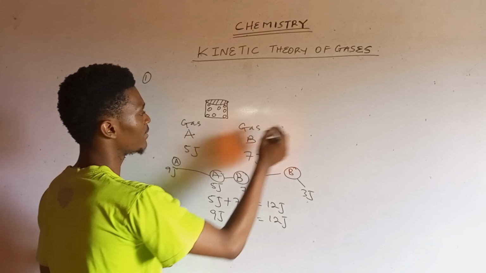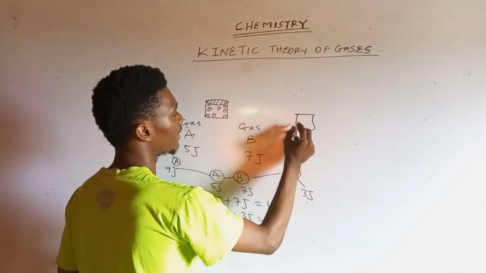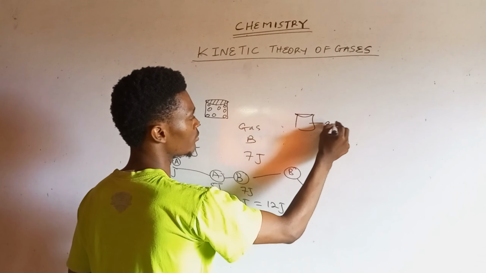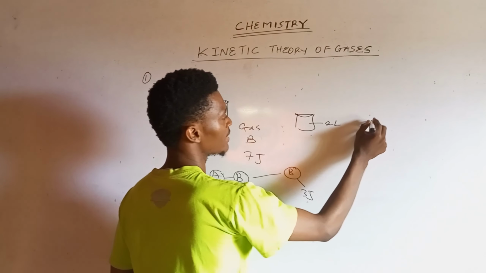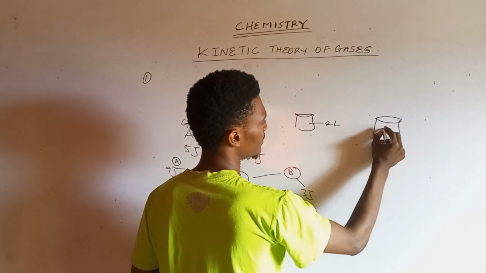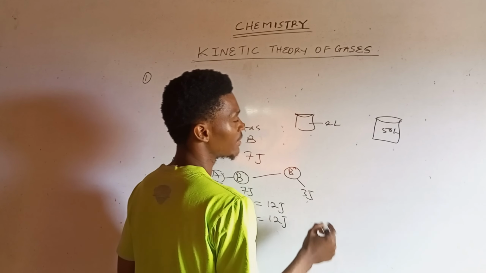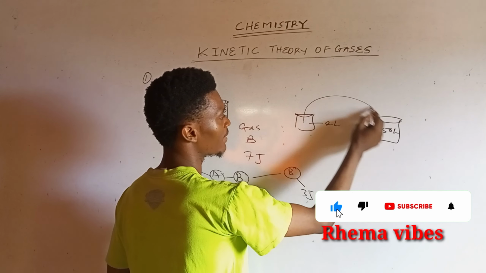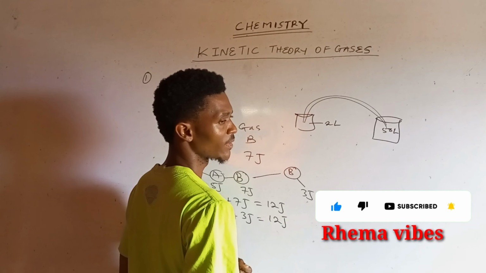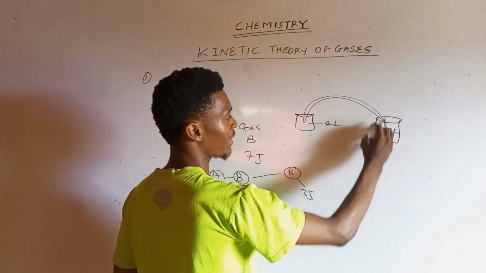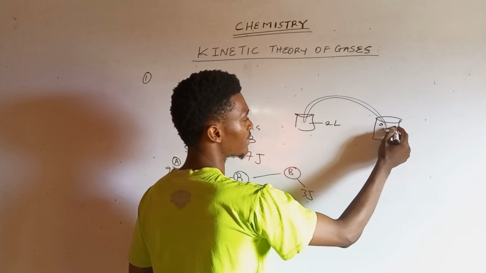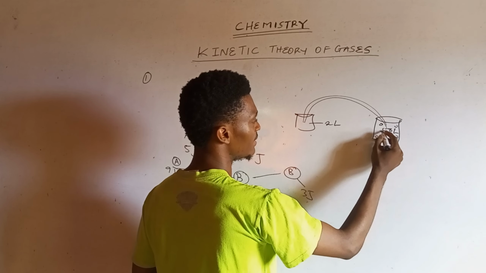So let's say we have this container, and the volume of this is 2 liters. And let's say we now have this one, which is 50 liters. You can transfer gas from the 2 liters to the 50 liters, and it will fill up every part of the 50 liters, indicating that gas molecules tend to spread easily.